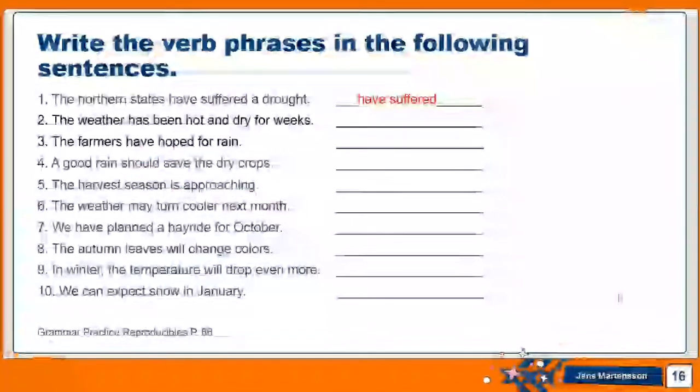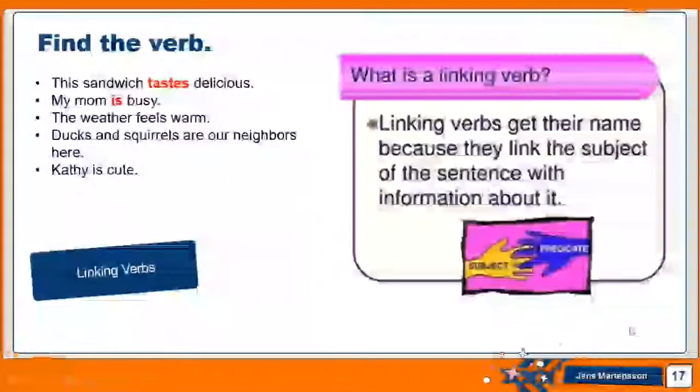Okay, let's now move to something else. I want you to look at each of these sentences and find the verb. Let's look at the first sentence together. This sandwich tastes delicious. The second one, my mom is busy. The third one, the weather feels warm. Ducks and squirrels are our neighbors here, and Kathy is cute.